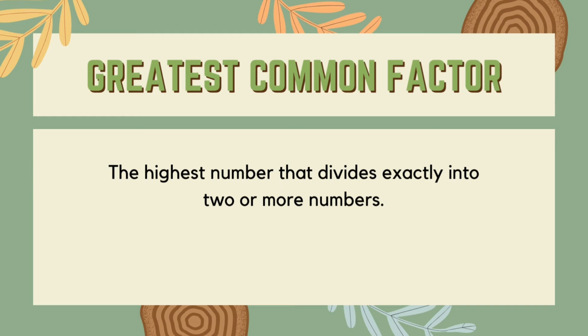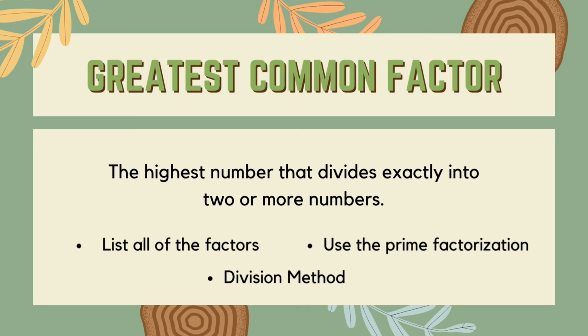So, what is the greatest common factor? The greatest common factor is the highest number that divides exactly into two or more numbers. It is simply the largest of the common factors. So, how do we find the greatest common factor? There are three methods for finding the greatest common factor of two numbers: list all of the factors, prime factorization, and division method.